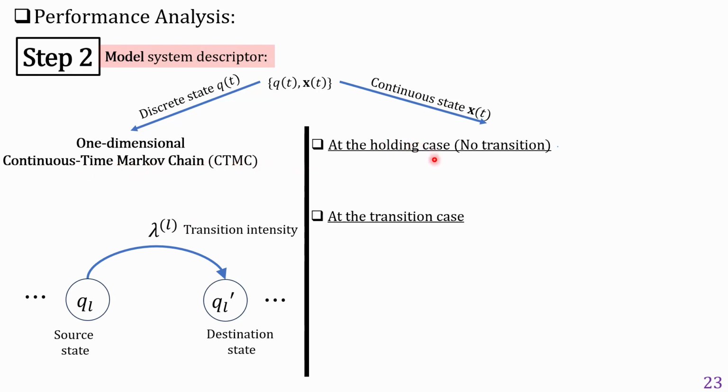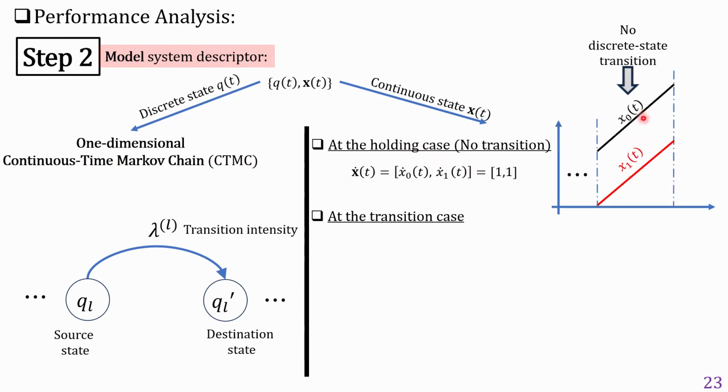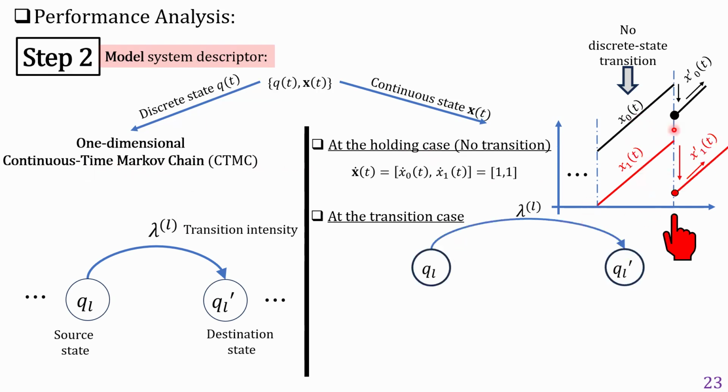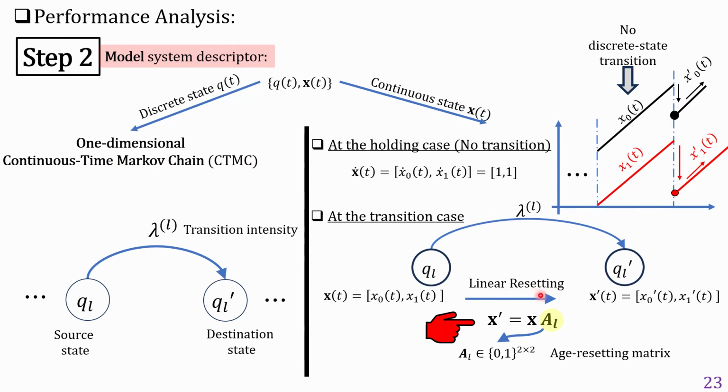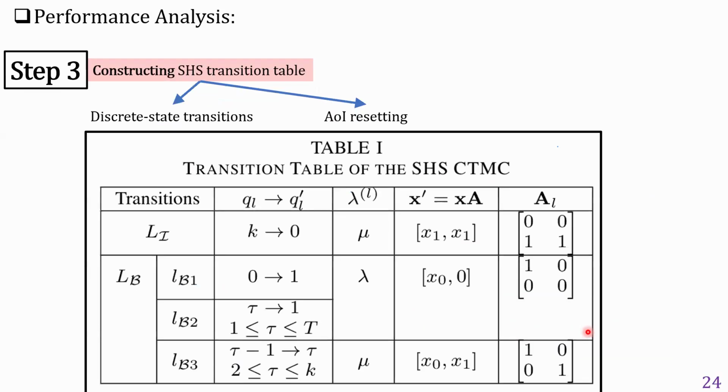The discrete state dynamics can be modeled as a one-dimensional continuous time Markov chain, whereas the continuous state dynamics can be modeled in two different cases. At the holding case, where there is no discrete state transition, age of information increases linearly with time. At the transition case, age of information signals reset to some lower value. This resetting is linear and can be mathematically formulated as a matrix transformation equation.